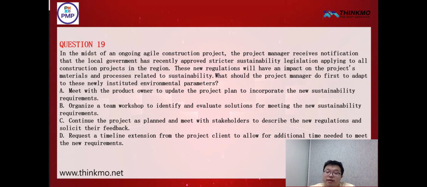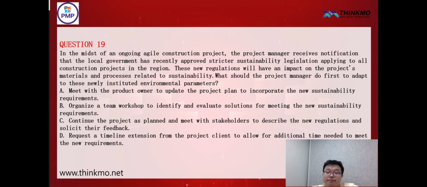So what is the main issue here? It's that a new regulation has been introduced. With the introduction of this new regulation, it may affect the project's materials, right? Or it could impact the implementation of processes related to sustainability. What actions should the project manager take to adapt to this newly implemented environmental parameter? The main issue here is the emergence of the new regulation. So, what is the best way for us to handle it?